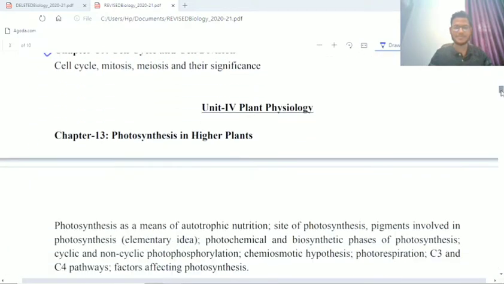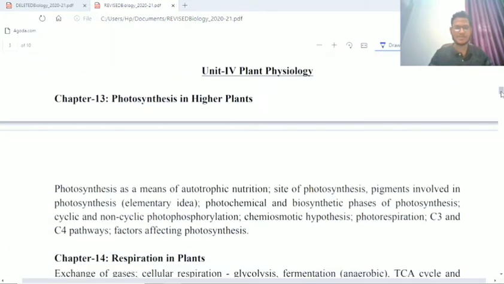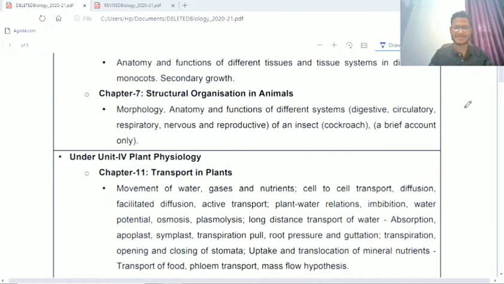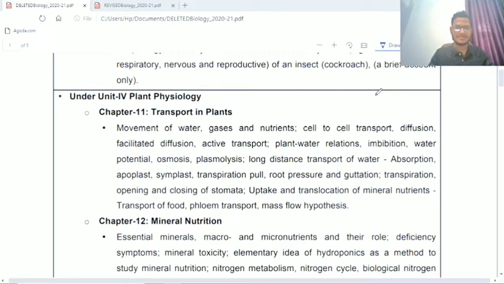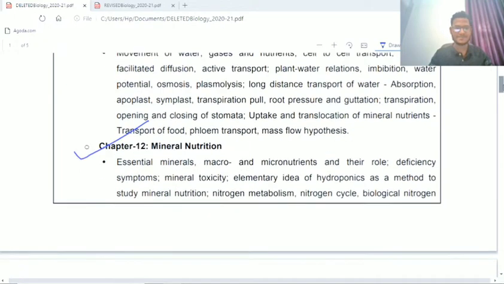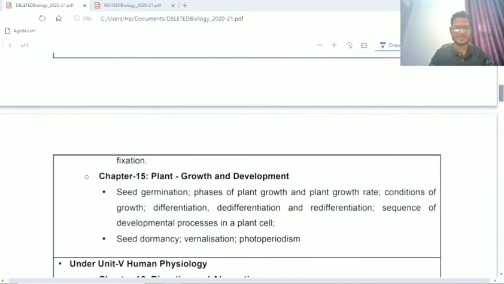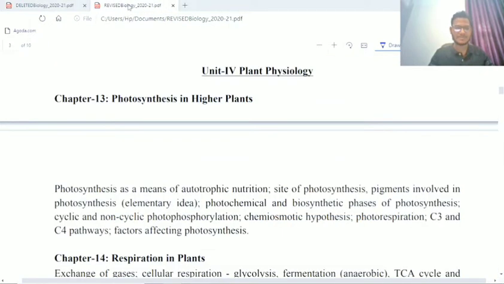But if we move to unit 4, plant physiology, important parts are not there now. You can see transport in plants is no more there in the syllabus. Mineral nutrition is also not there. So these two chapters along with plant growth and development. Here you can see photosynthesis in higher plants.